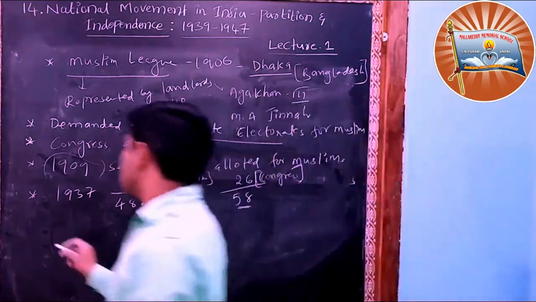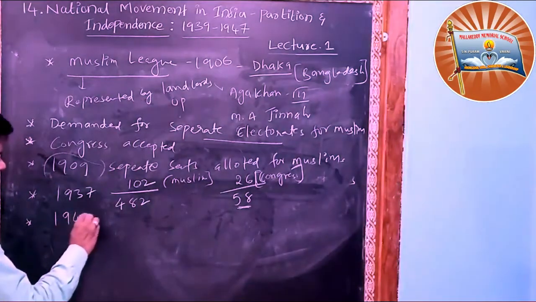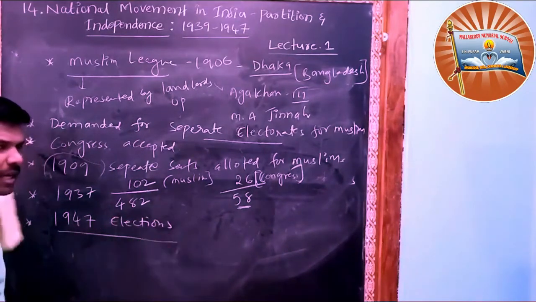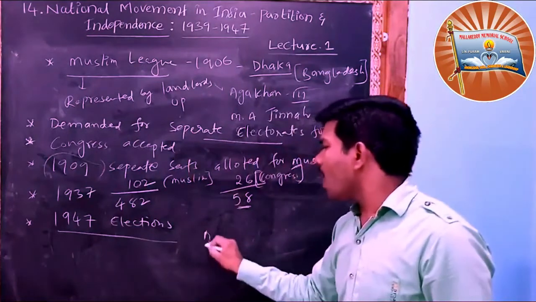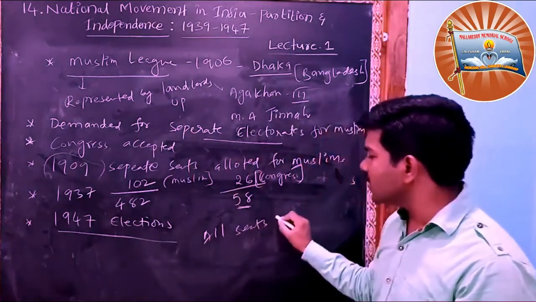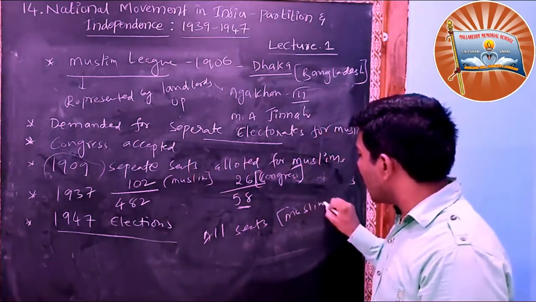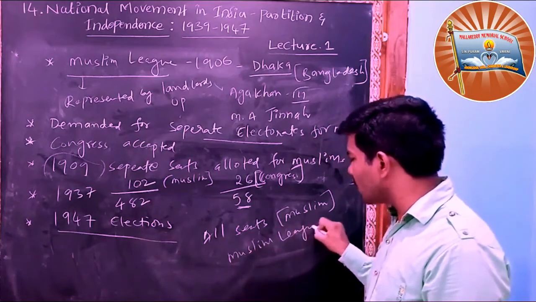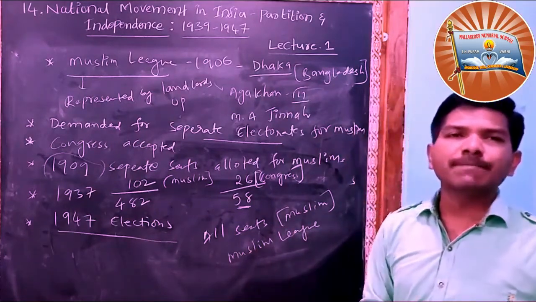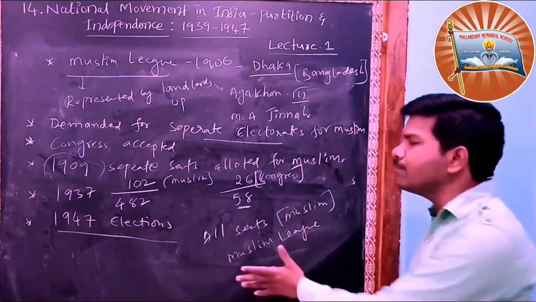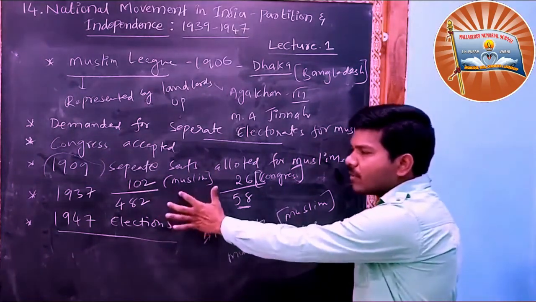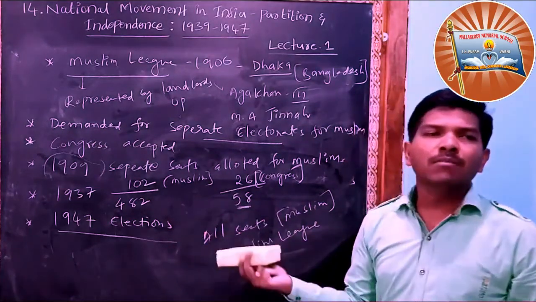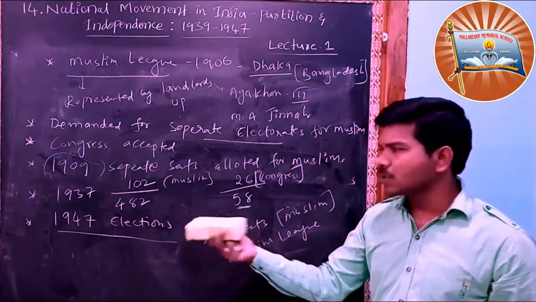But 10 years later, in 1947, elections were held again. In the 1947 elections, all Muslim seats were won by the Muslim League. That means Congress lost its importance. In 1937 Congress was very good, but in 1947 all Muslim seats were won by the Muslim League party only.